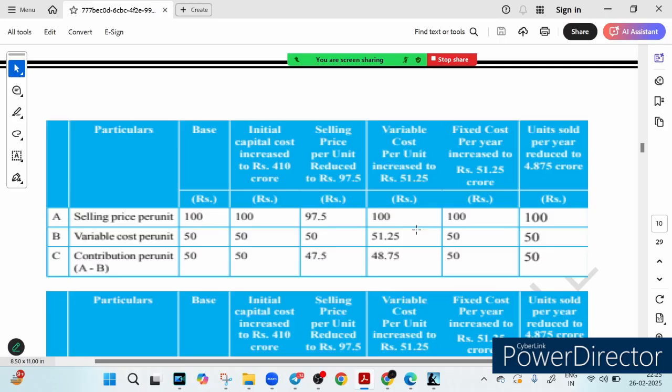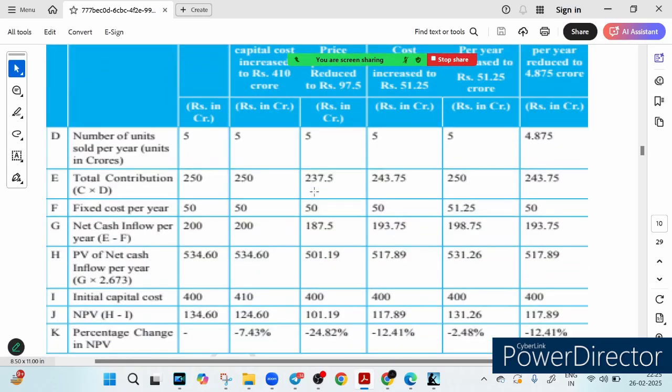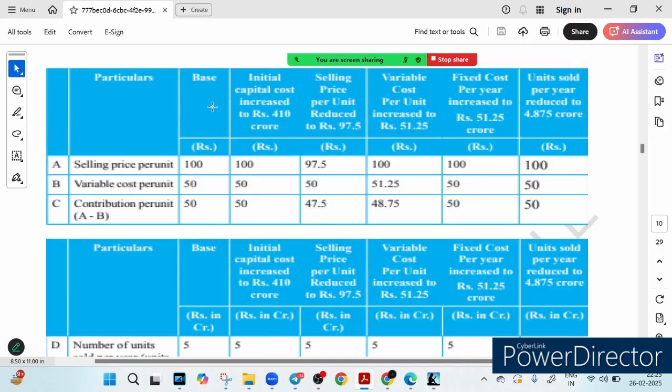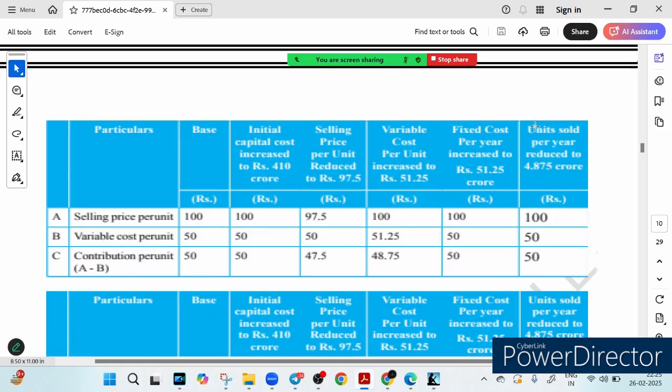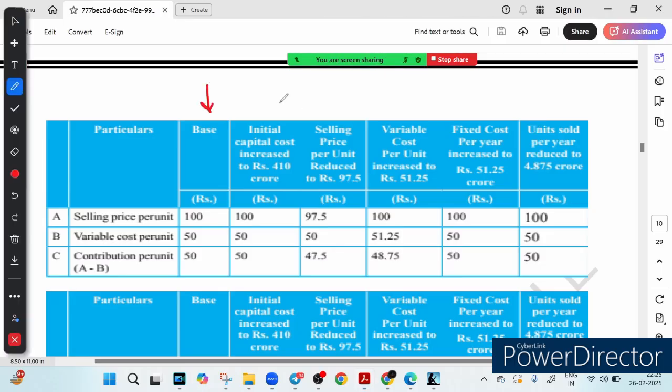Think of it like this: if you change one thing in a business, like the selling price or cost price, how much does it affect the overall profit? Here we have 5 different scenarios. You can see the base case, initial capital cost increase, selling price reduced, variable cost increase, fixed cost increase, and finally unit sales reduction. Let me highlight it: 1, 2, 3, 4, 5. These are the 5 cases we are taking.